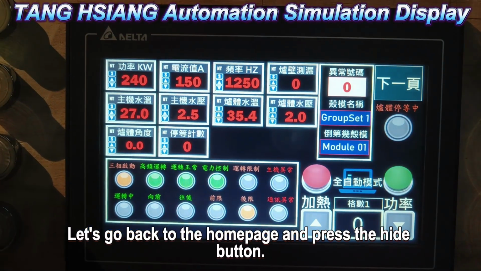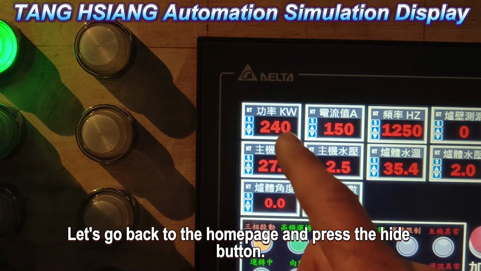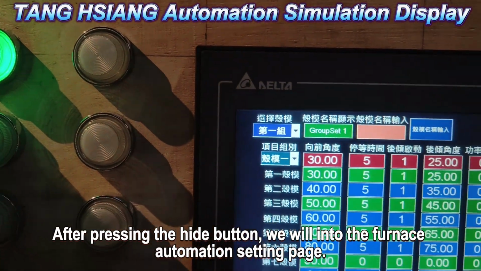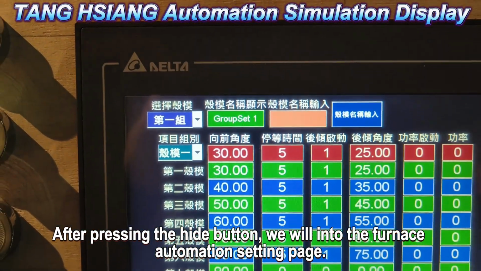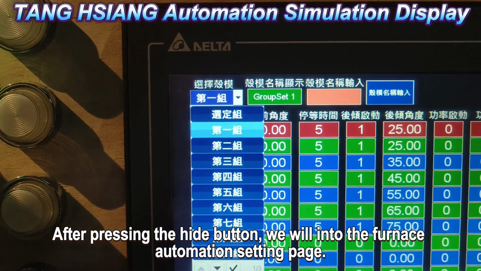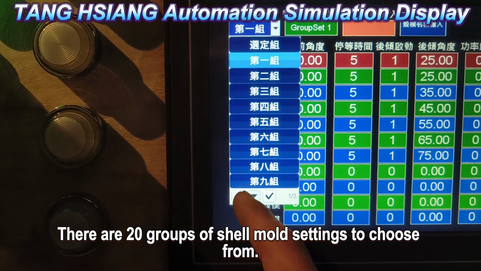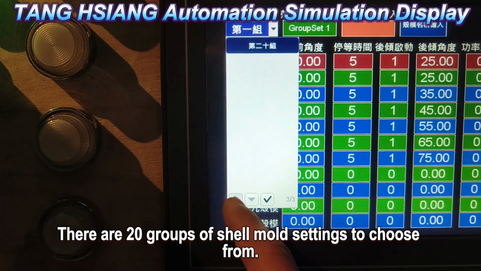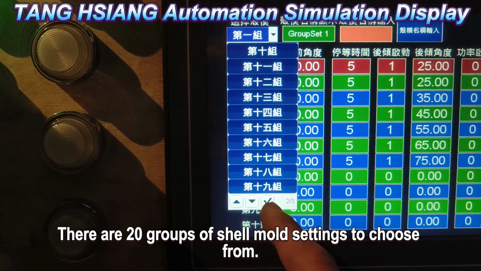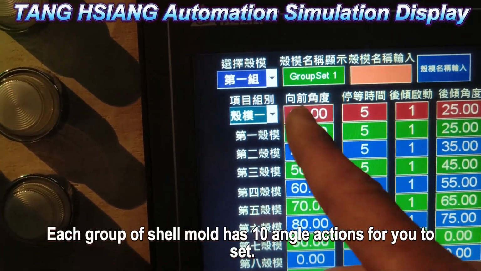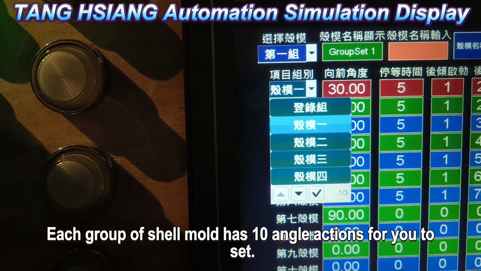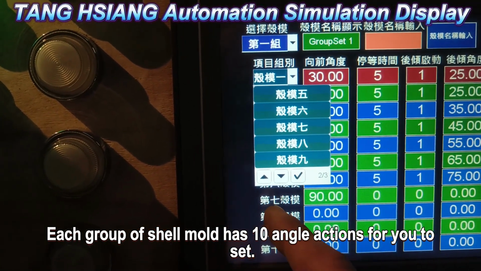Let's go back to the home page and press the hide button. After pressing the hide button, we will enter the furnace automation setting page. There are 20 groups of shell mold settings to choose from. Each group of shell mold has 10 at-angle actions for you to set.